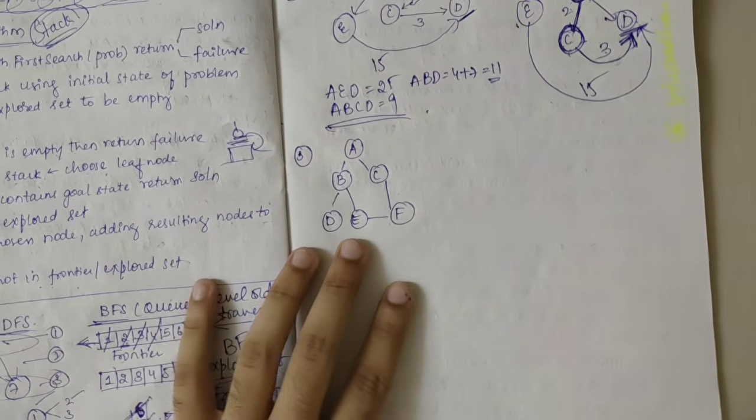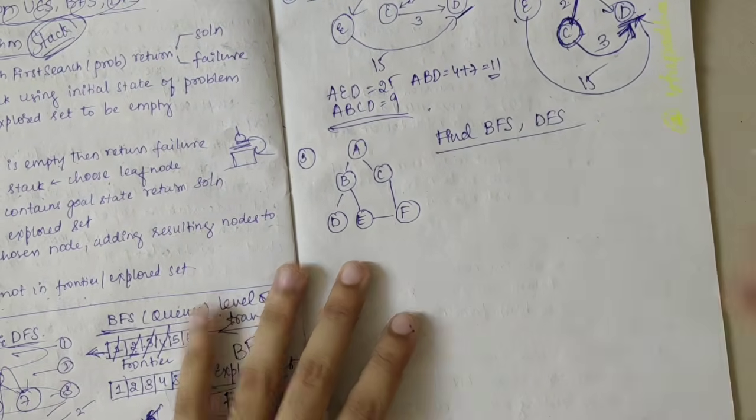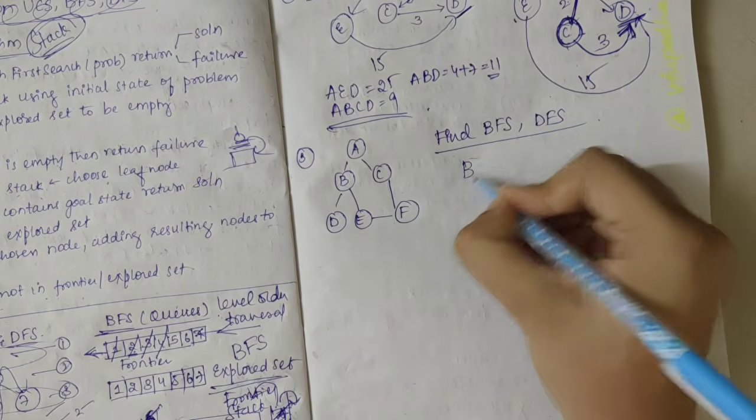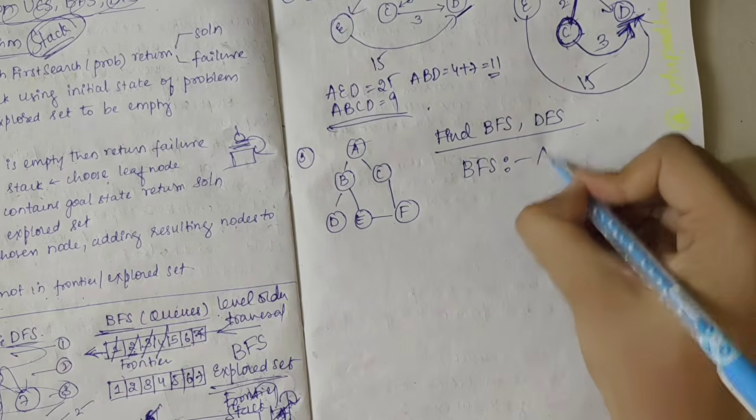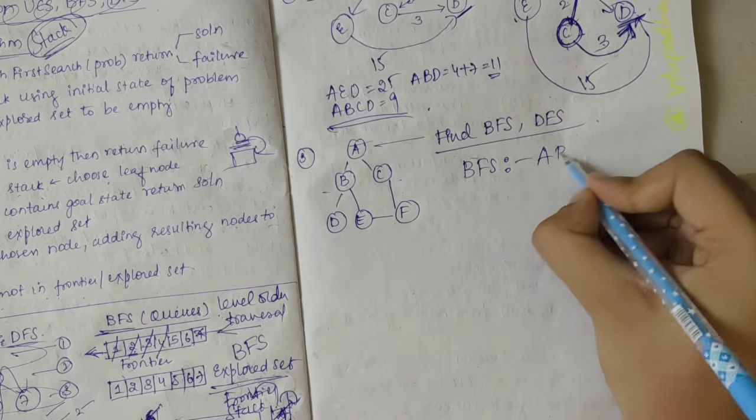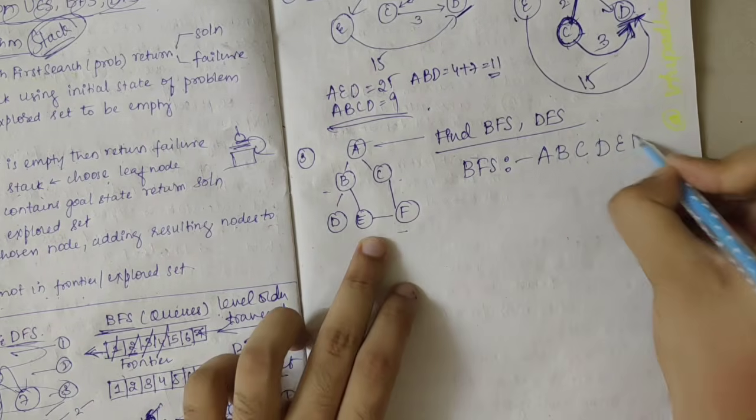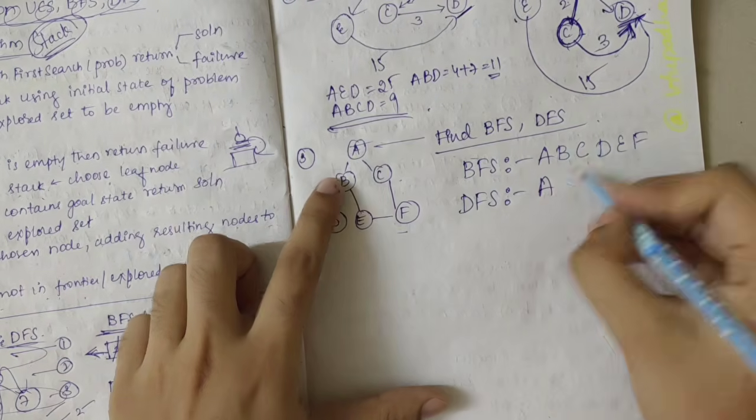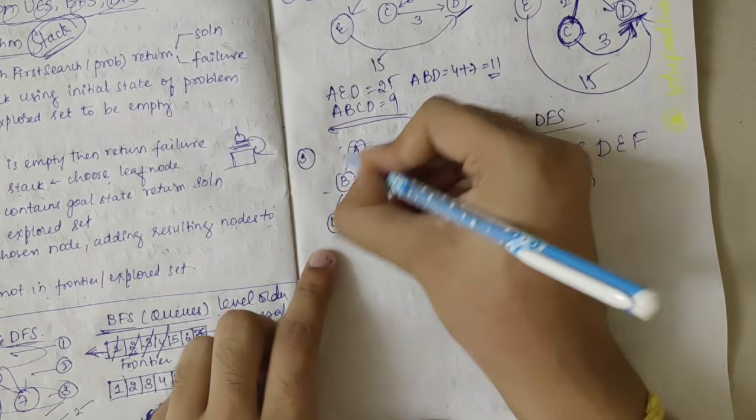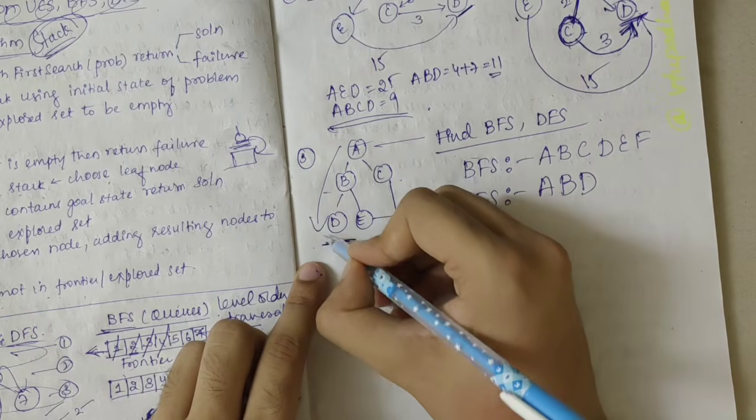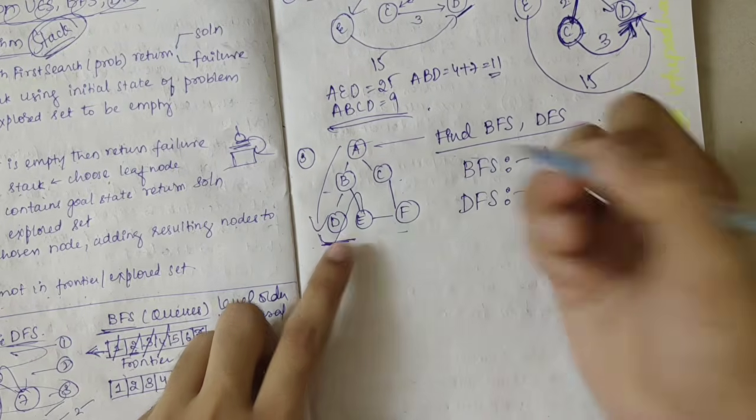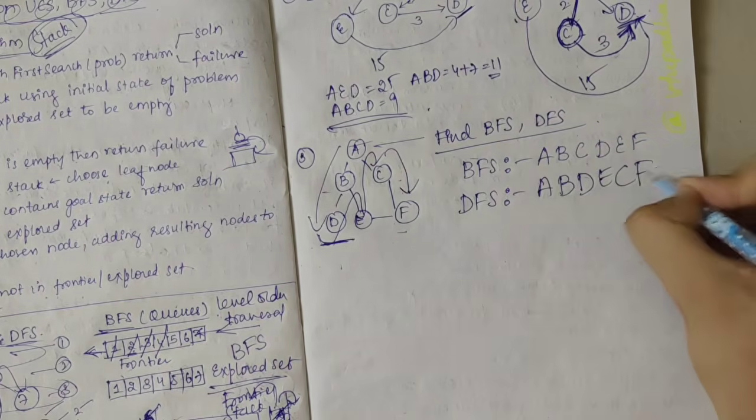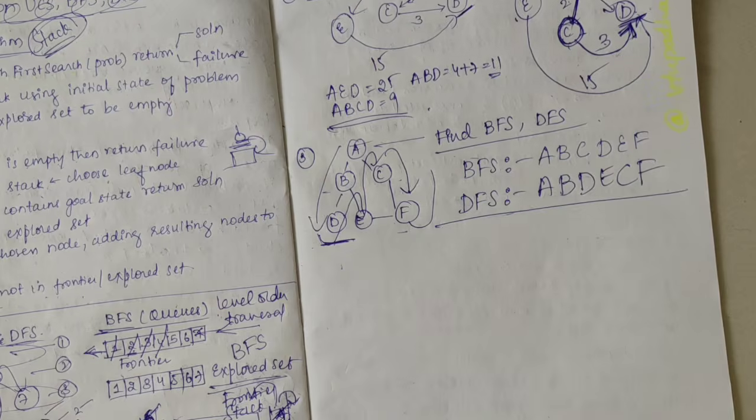Then we have this question. Let's find BFS and DFS for this. I'll solve it normally without considering the frontier nodes. For BFS, it would be first A, first level is done, and in the second level I have B and C, and in the third level I have D, E and F. Whereas if I consider DFS, then I'll have A, from A I'll go to B, and from B I'll go to D. Once I reach D, if there are no further leaf nodes here, I'll consider E, and then I'll go to C, and then from C I'll come to F. Further there's nothing. So this is for BFS and DFS.